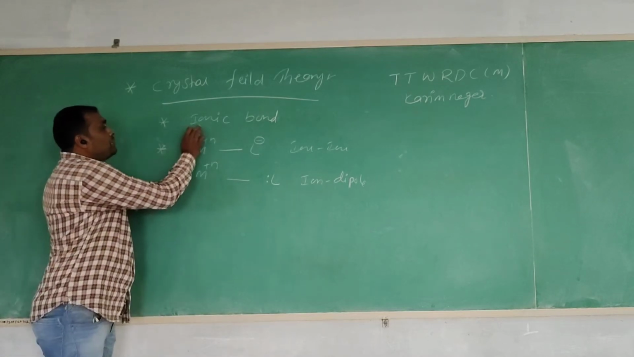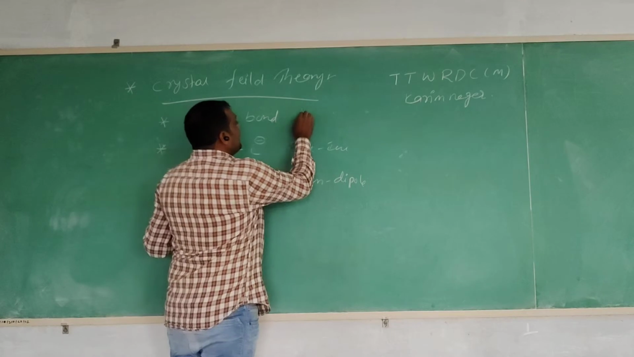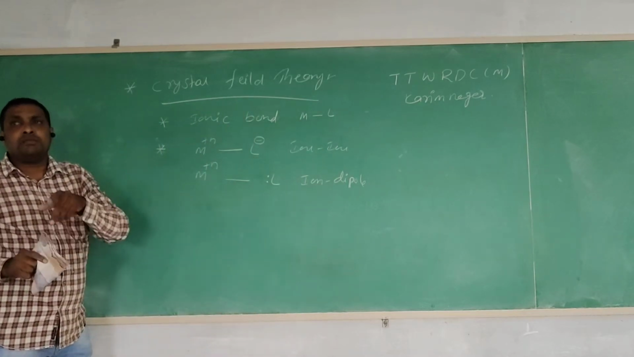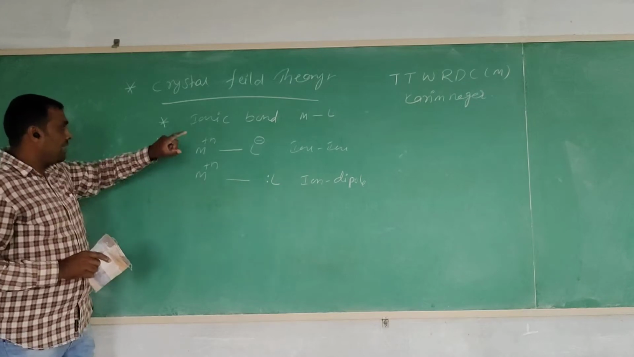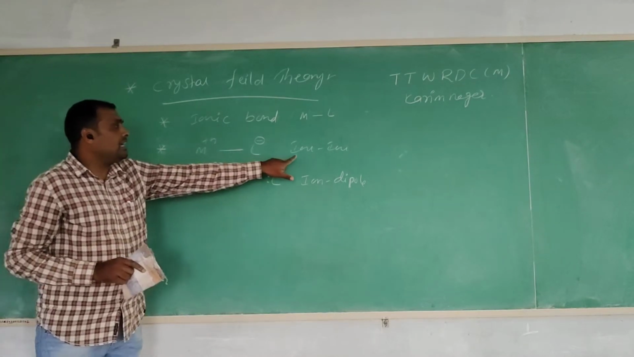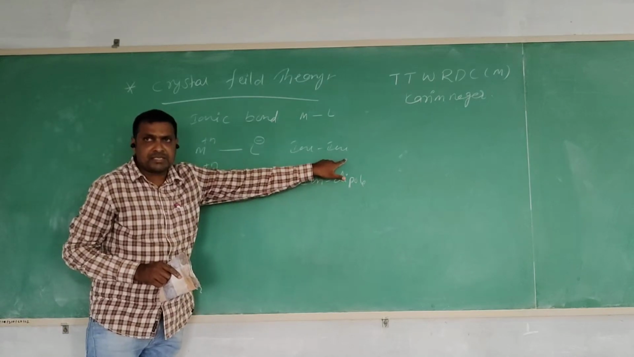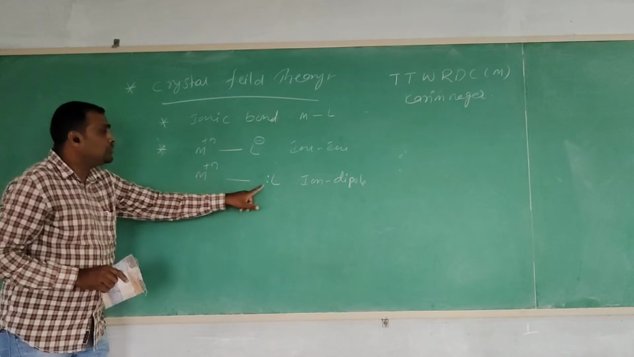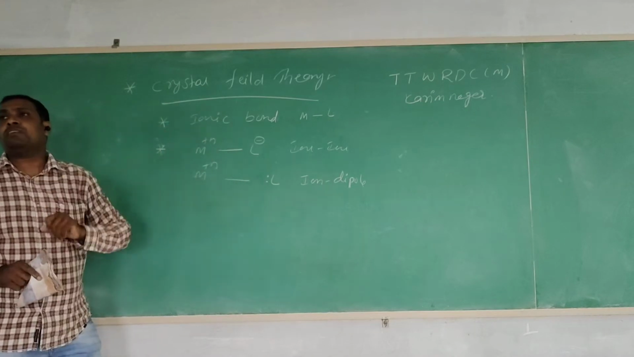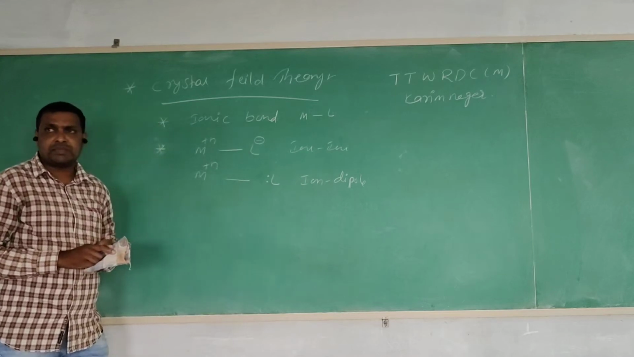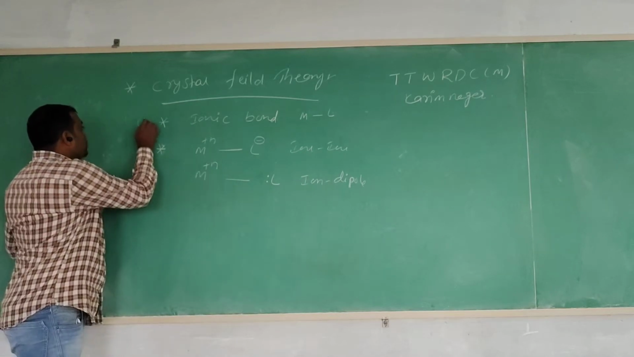Ionic bond formation is present between the metal atom and the ligand. It is formed by the cation and anion through ion-ion interactions, and with neutral ligands, ion-dipole interactions are present. This is the first postulate.